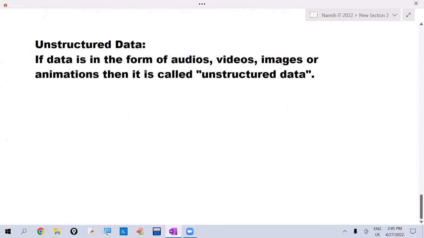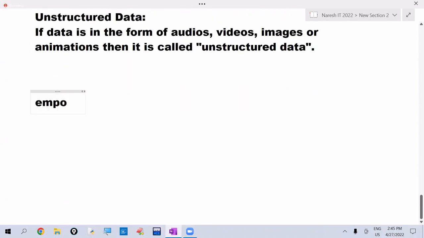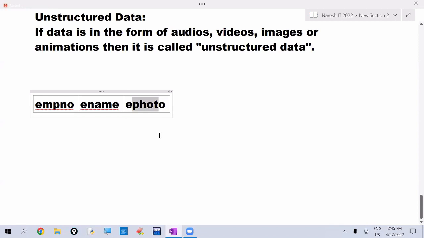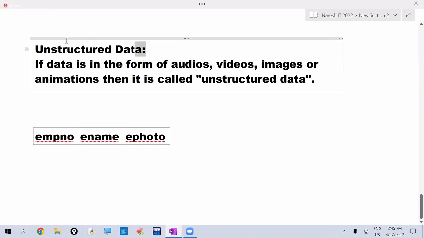Employee number we are holding is structured data or unstructured data? Employee number, structured data. Employee name we are holding, structured data or unstructured data? Structured data. Employee photo we are holding, structured data or unstructured data? Unstructured data. So if the data is in the form of audios, videos, images, we are calling that as unstructured.